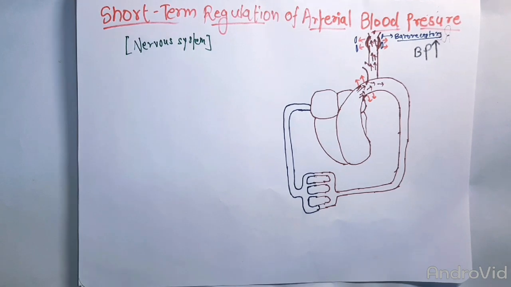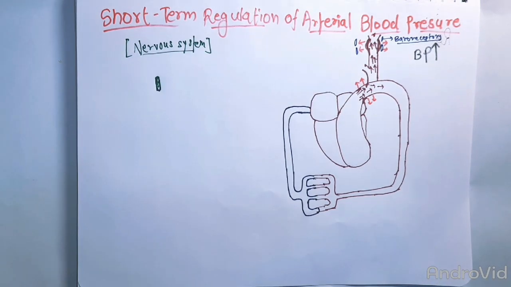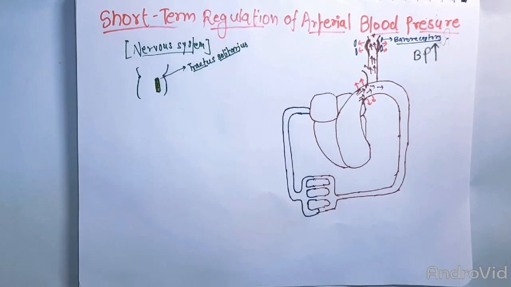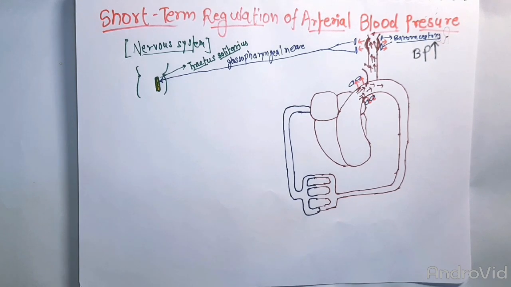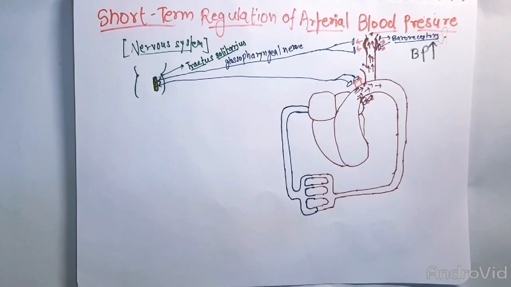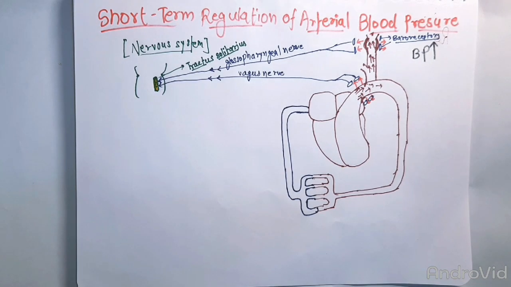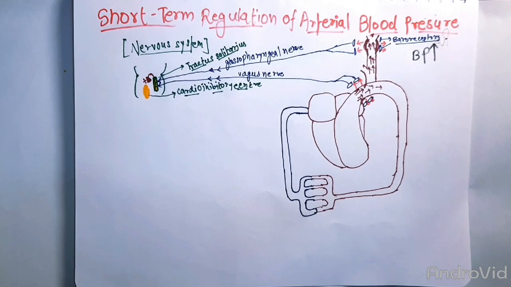These action potentials, or signals, go to a special type of nuclei, the tractus solitarius, which is present in the medulla, through the carotid branches of the glossopharyngeal nerve. The signals from the baroreceptors of the aorta go to the same nuclei through the vagus nerve. Then the tractus solitarius stimulates another nucleus, which is known as the cardio-inhibitory center.